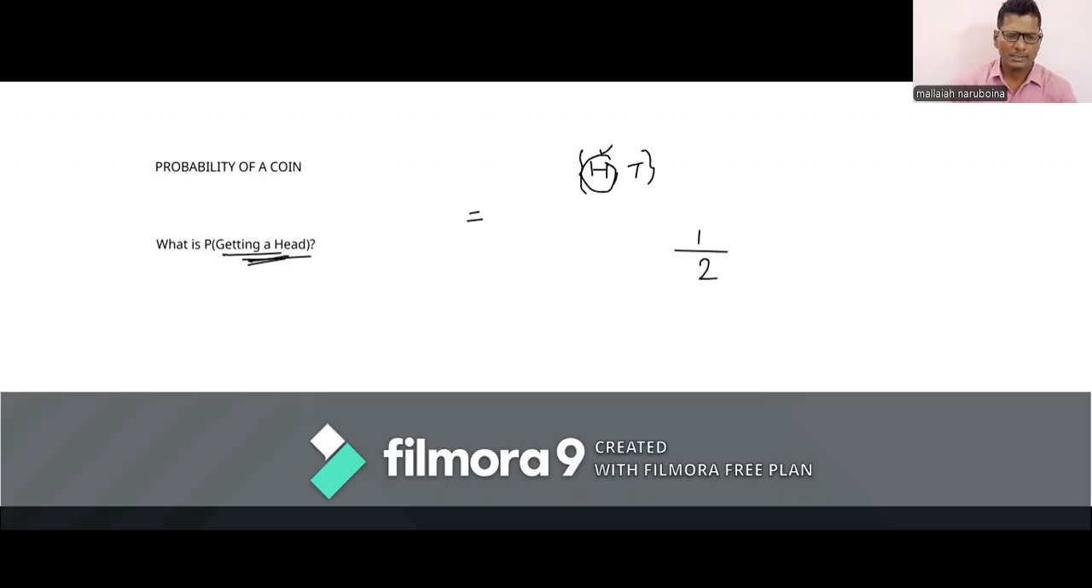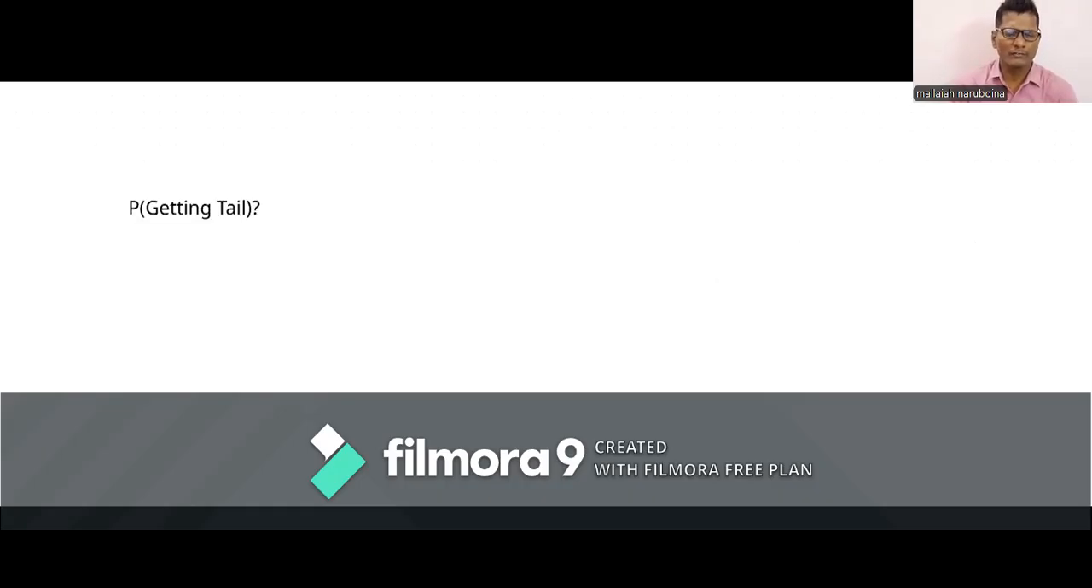Similarly, probability of getting a tail. Total number of outcomes is 2, one is head, another is tail. Favorable outcome is getting a tail. If we toss a coin, how many tails do we get? Only one. So we write one favorable outcome in numerator, total number of outcomes in denominator. Answer 1 by 2. P of T, probability of getting a tail, is half.